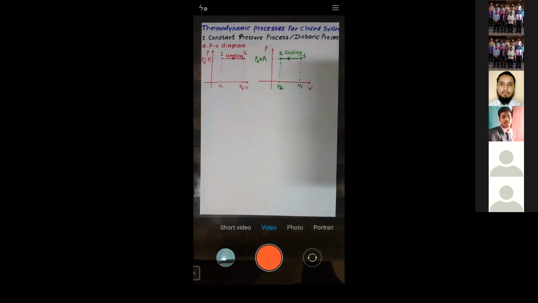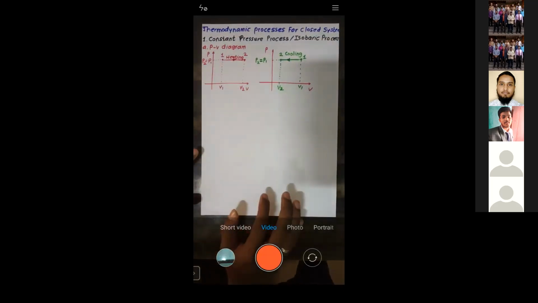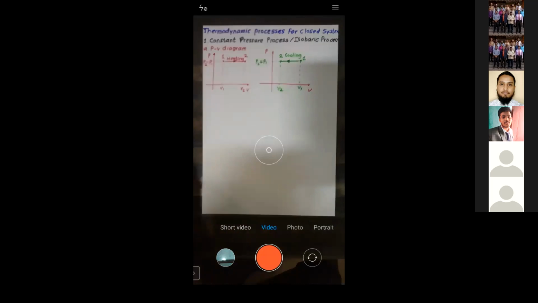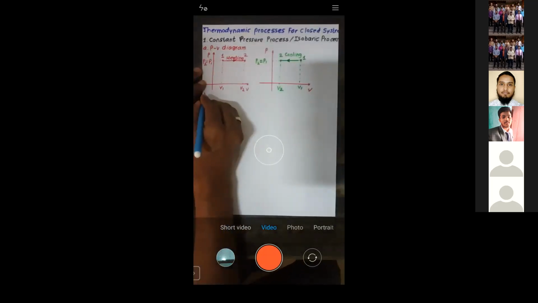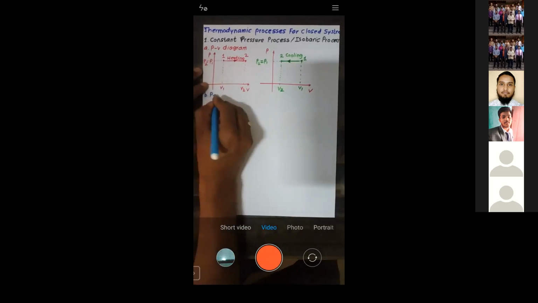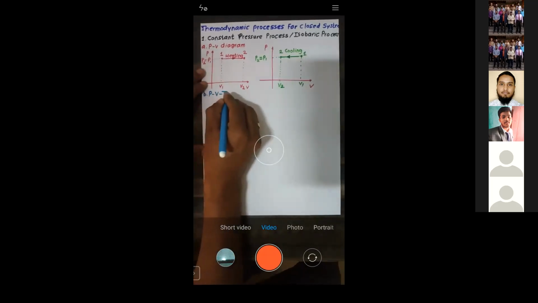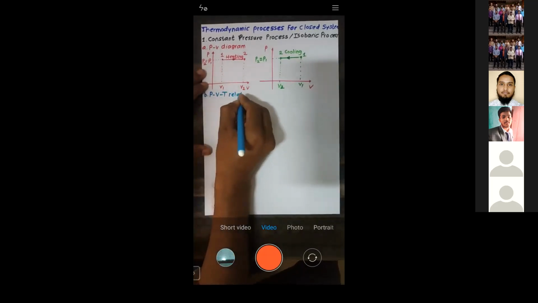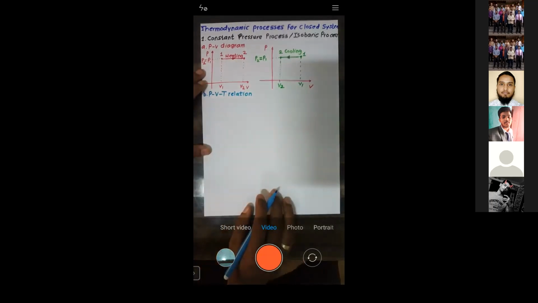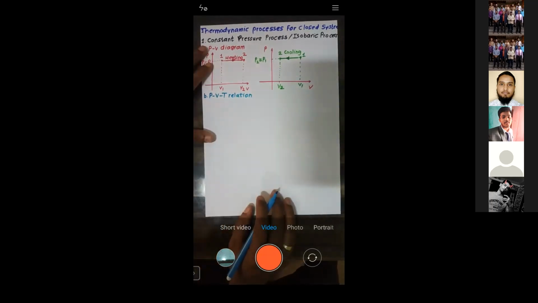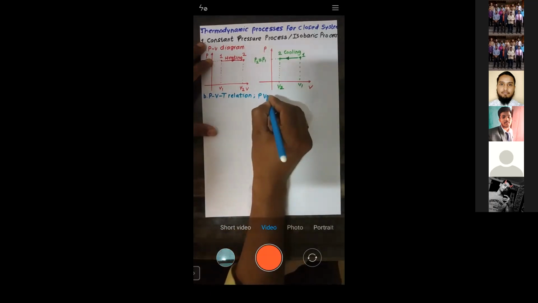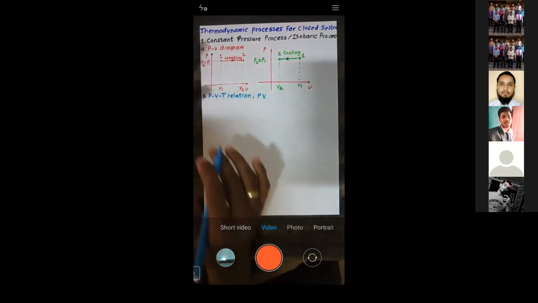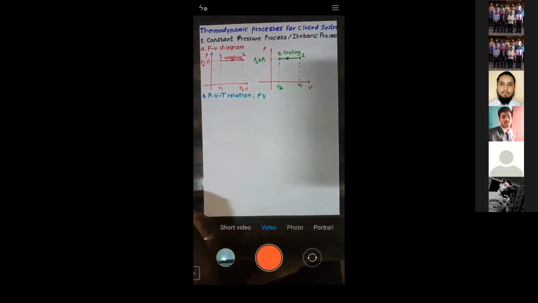Okay, sir, this is a PV diagram. Now try to establish the PVT relation. What is the relationship between pressure, volume, and temperature for the constant pressure process? Let us work it out. All of you know that PV is equal to mRT. Just now we have written this equation, PV is equal to mRT.